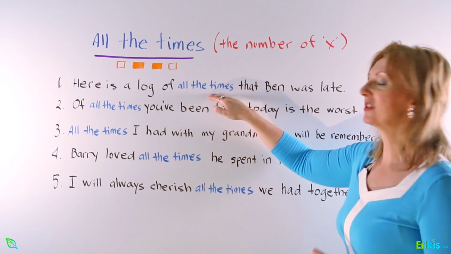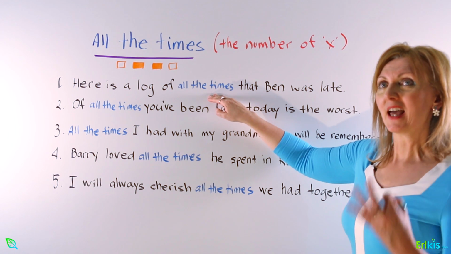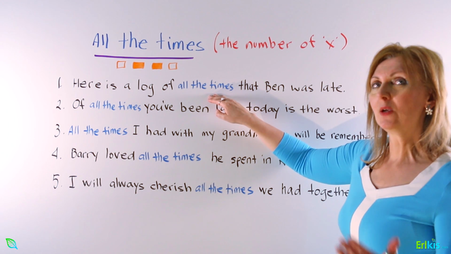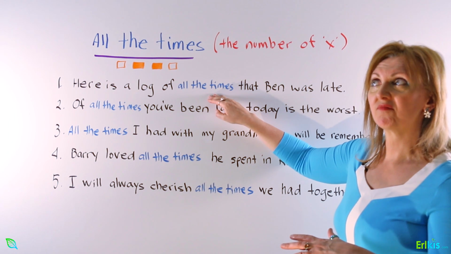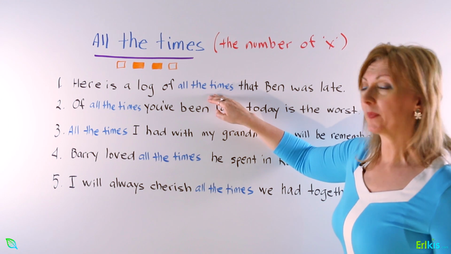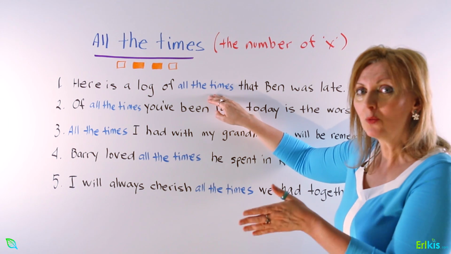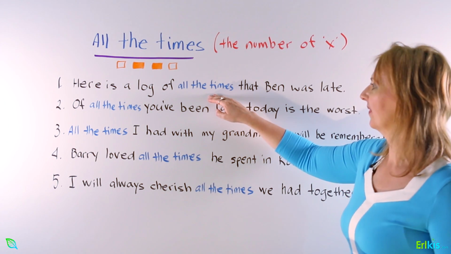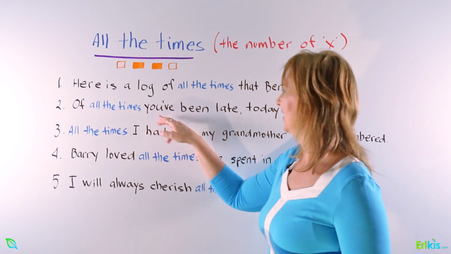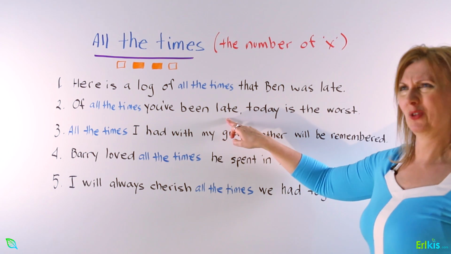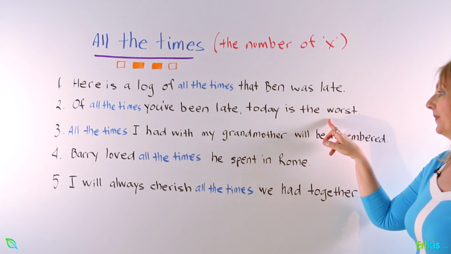So it's all of the times. In other words, he was late last week, the week before, he was late 3 times 3 weeks ago. So you're counting all of the times that he was late. 2, of all the times you've been late, naughty Ben, today is the worst.